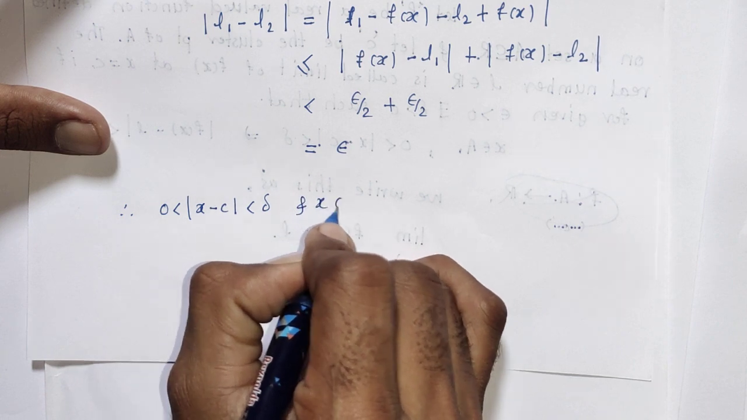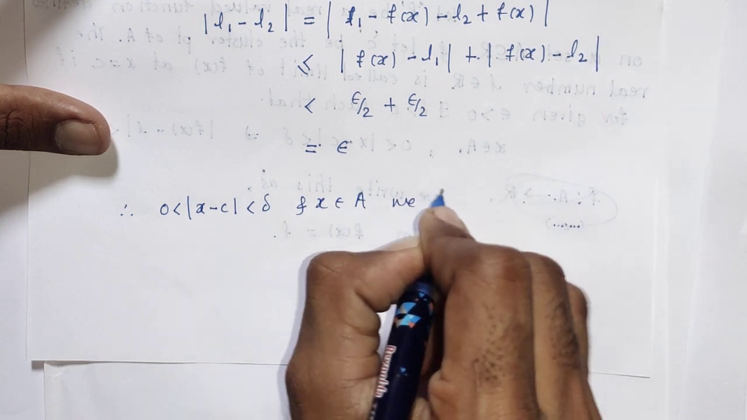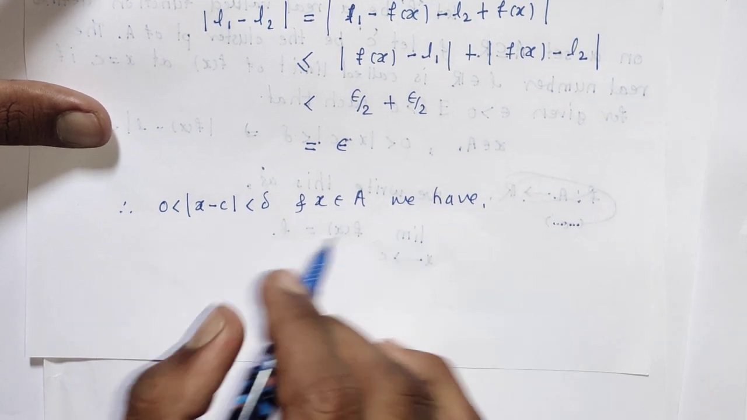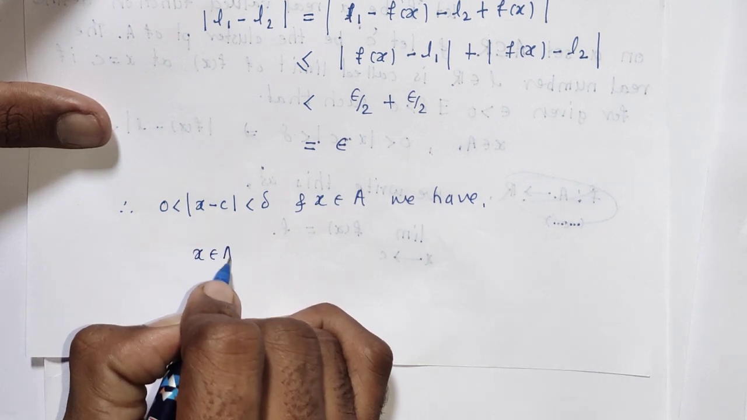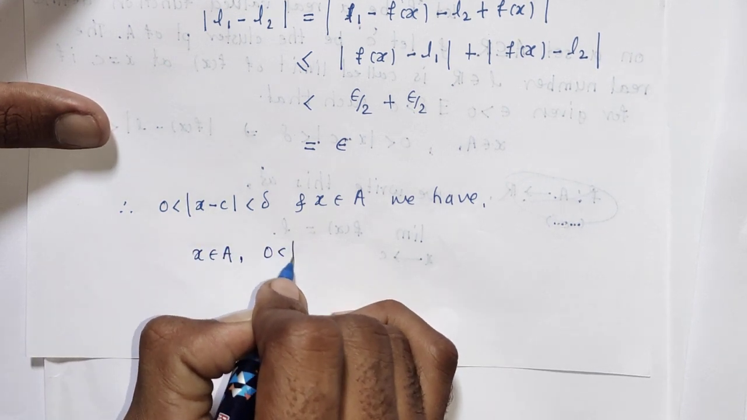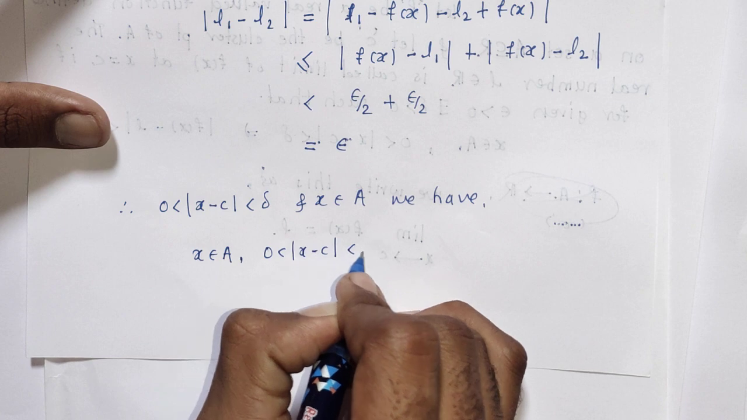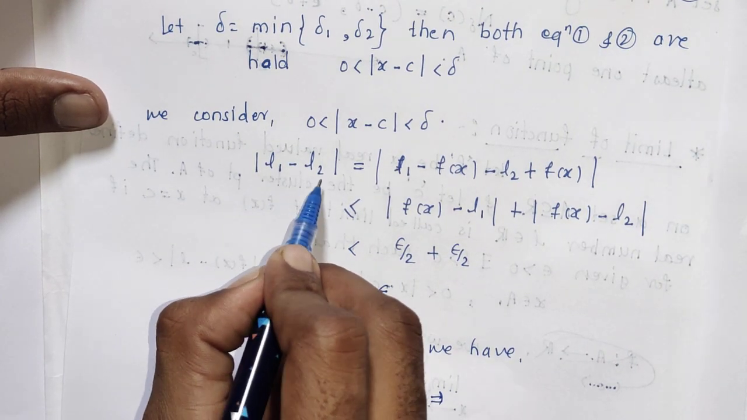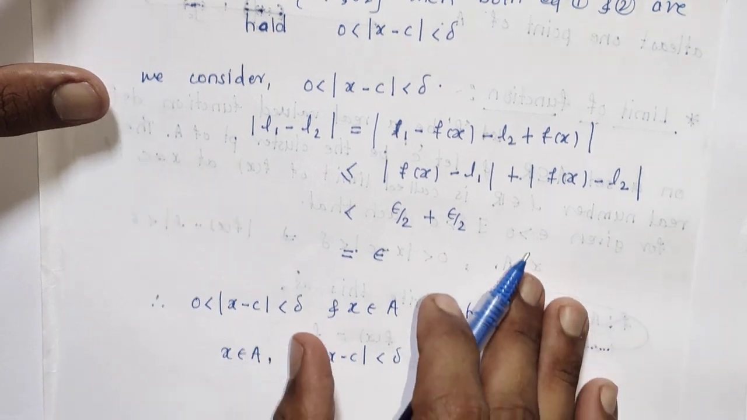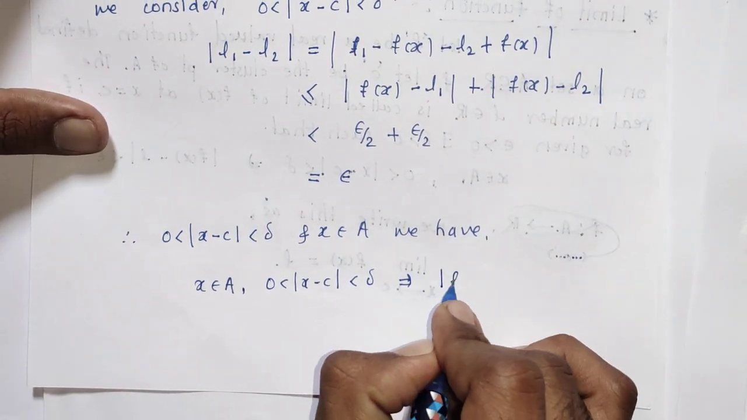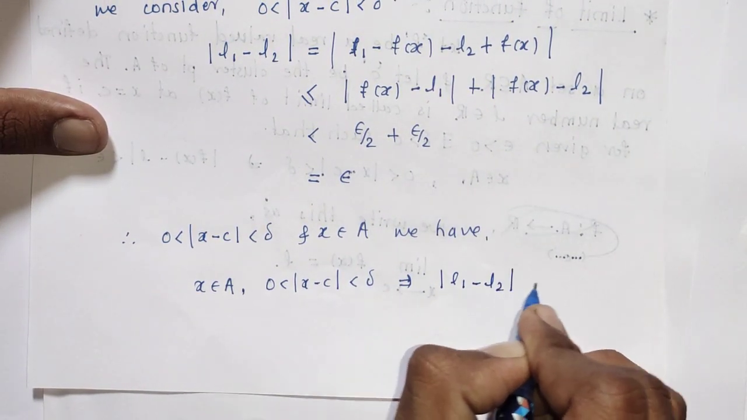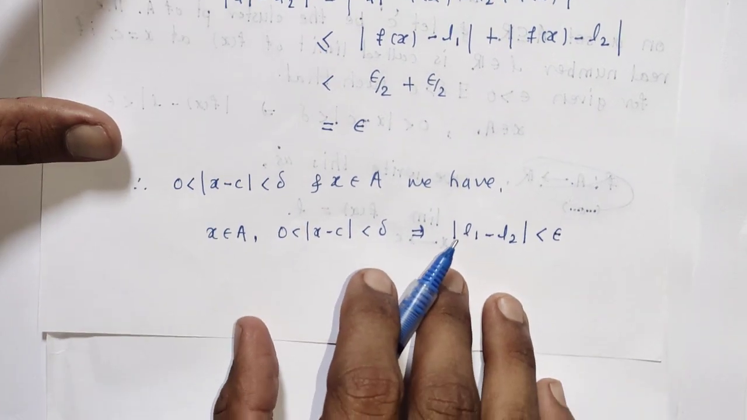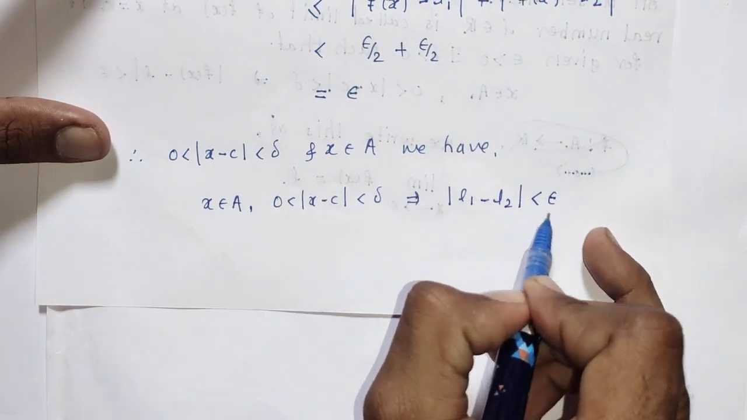and x belongs to A, we have that mod of L1 minus L2 is strictly less than epsilon, which implies mod of L1 minus L2 is less than epsilon, where this epsilon is arbitrary.